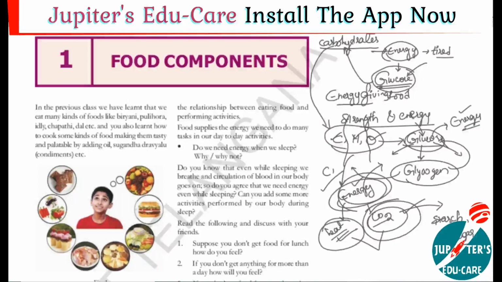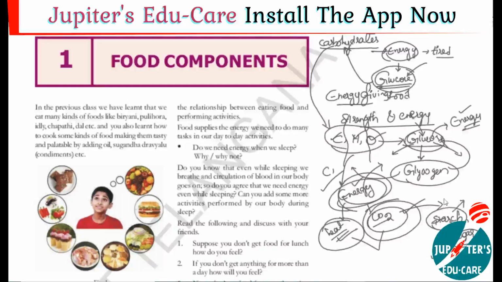Sugar means sweets, jams and jellies, where sugar is present. If you eat sweets, jams and jellies, you get carbohydrates. Some carbohydrates are stored in the form of starch, found in plant products like chapati, rice, potato, food grains, and banana.